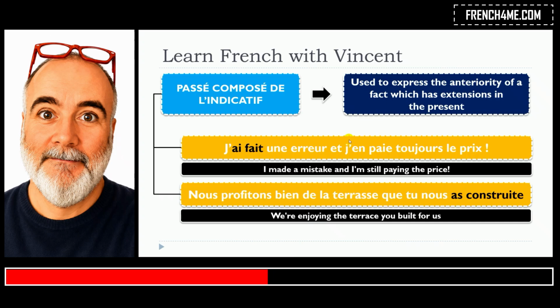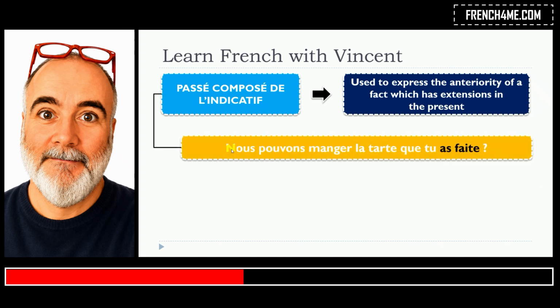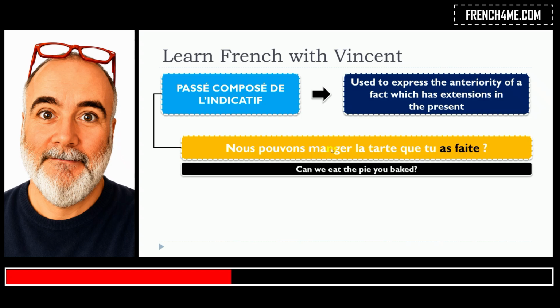J'ai fait une erreur et j'en paie toujours le prix. Nous profitons bien de la terrasse que tu nous as construite. So let's have two more examples. Nous pouvons manger la tarte que tu as faite. Same concept here. So this is the first event. Tu as fait la tarte.